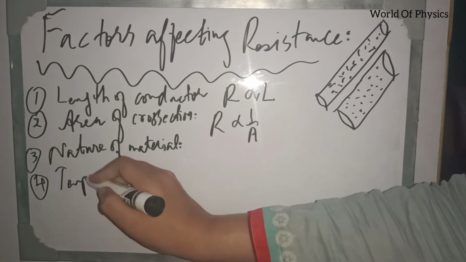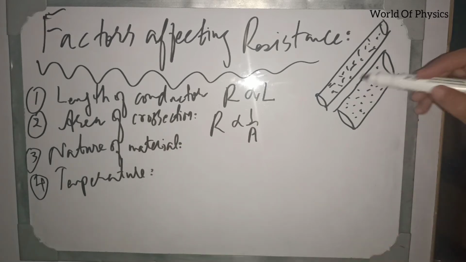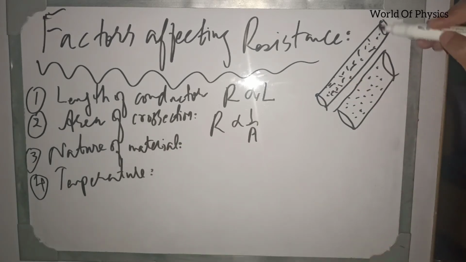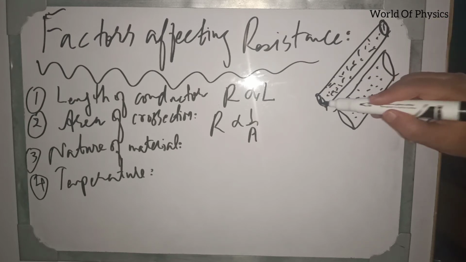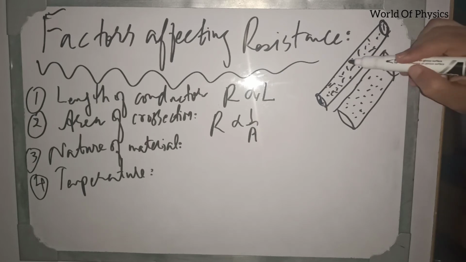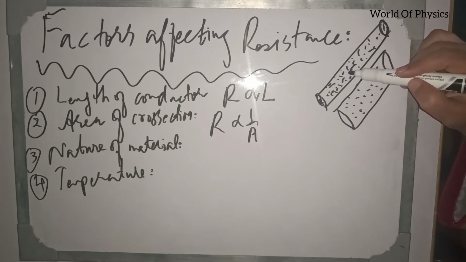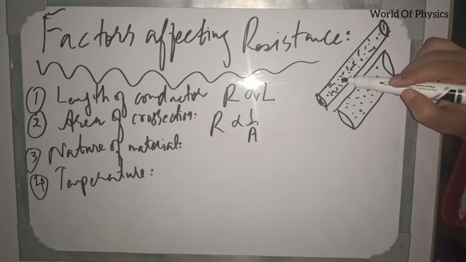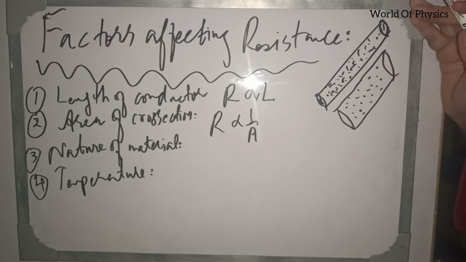How does temperature affect resistance? If we increase the temperature of a wire, the very first effect will be that the vibrations of atoms will become vigorous. When the vibrations of atoms become vigorous, these atoms become able to obstruct more electrons. So they will collide with more electrons, and it will increase the resistance of material.